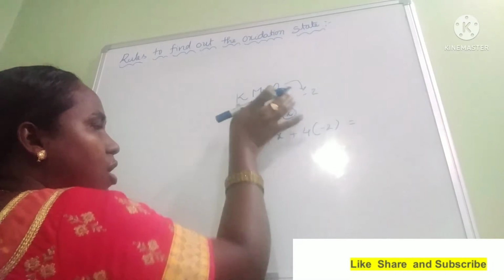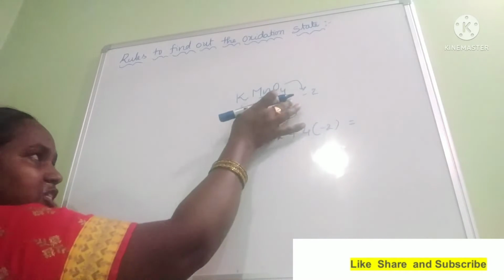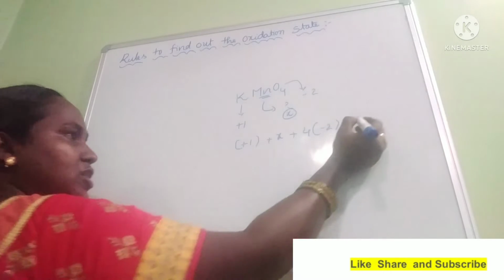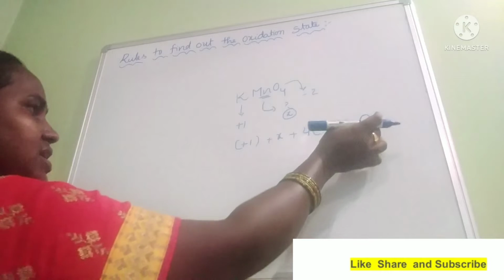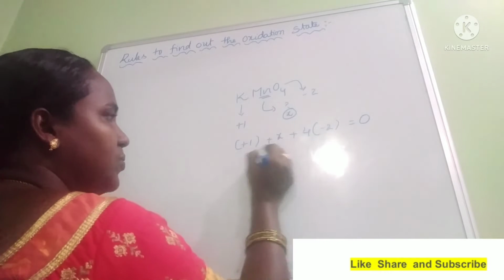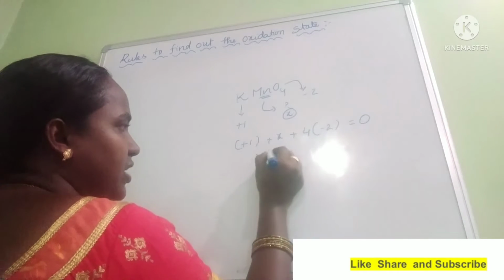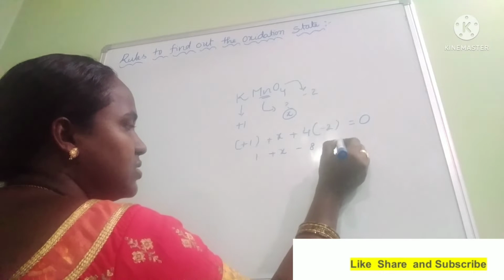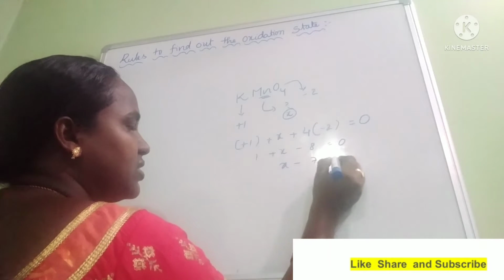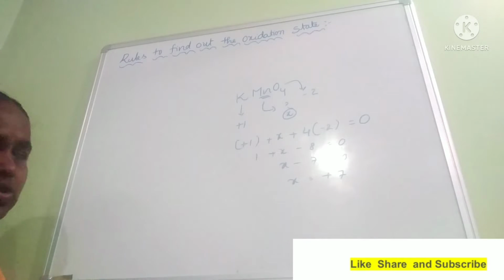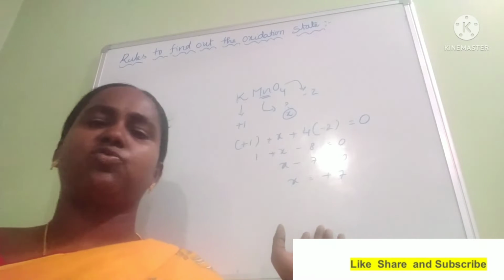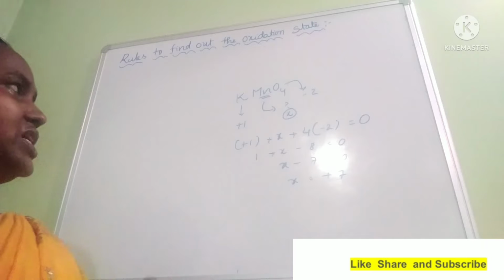The sum of all the oxidation states of the elements present in a compound should be equal to 0. Why? Because it is not having any charge. That's why the sum should be 0. So 1 plus x minus 8 is equal to 0, x minus 7 is equal to 0, x is equal to +7. So in this way we have to find out the unknown element oxidation state.